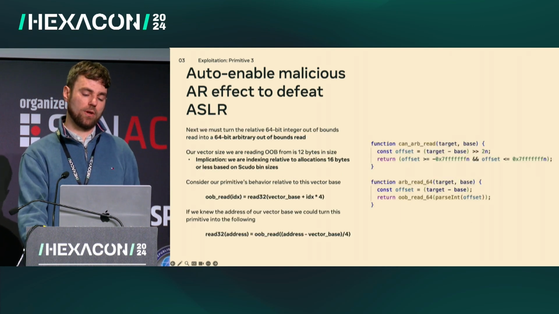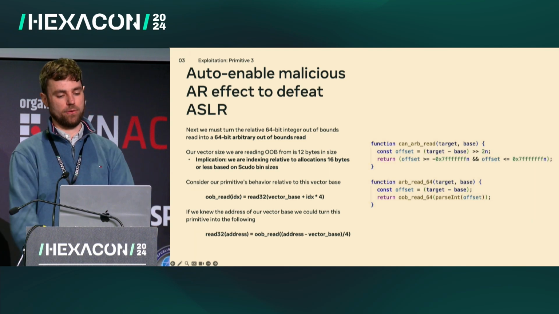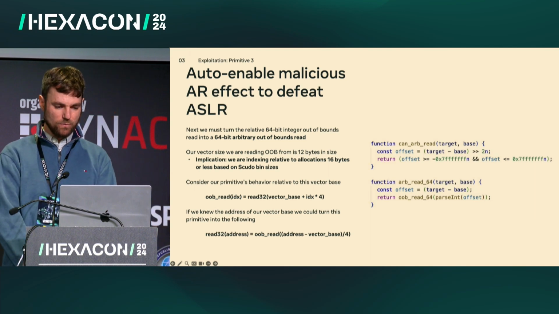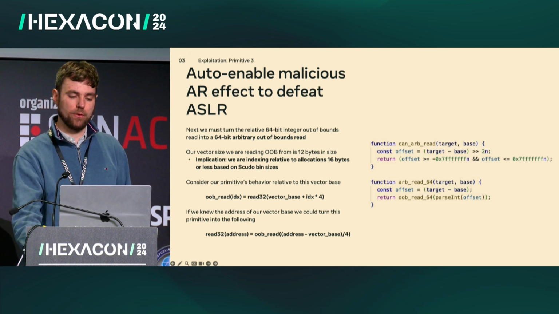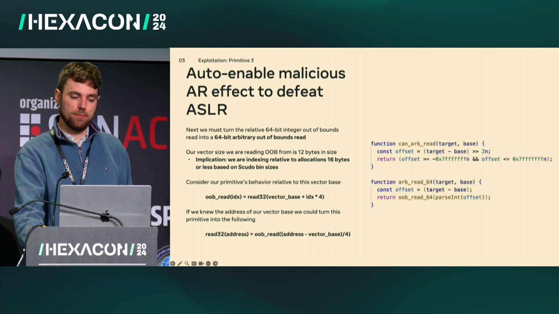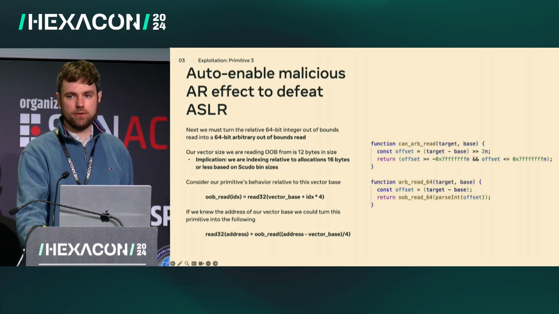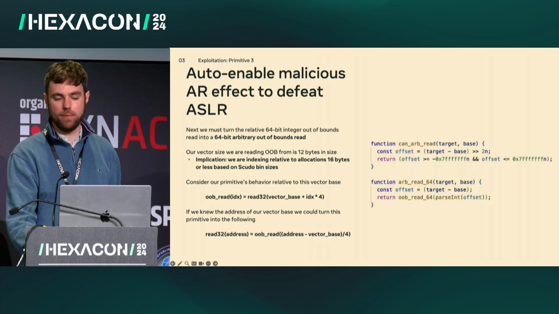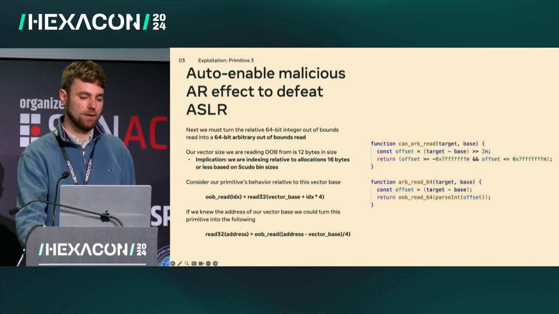Okay, so now that we have a 64-bit relative out-of-bounds read, we can probably get this to work for disclosing enough info to bypass ASLR, but we really don't know that much about the heap layout at this point. We do know that the vector we're accessing out of bounds is 12 bytes in size, so it's in the smallest Scudo size class region.